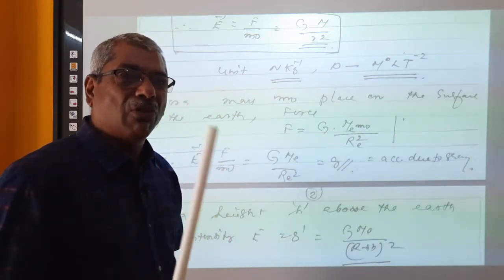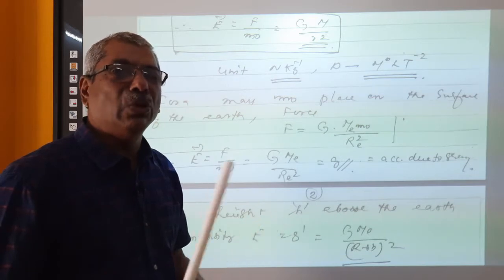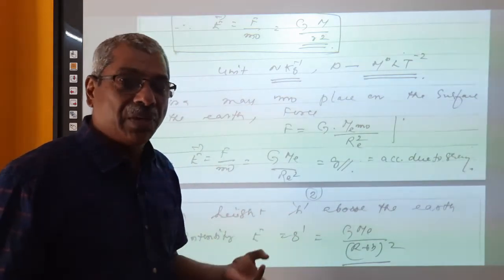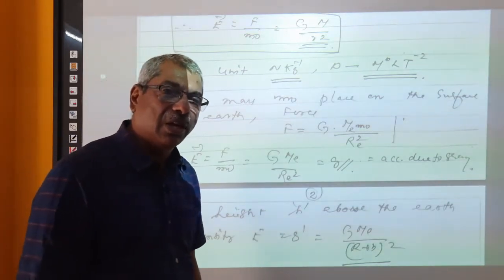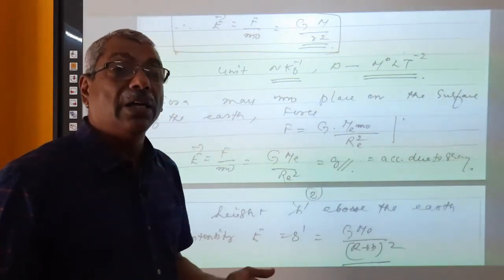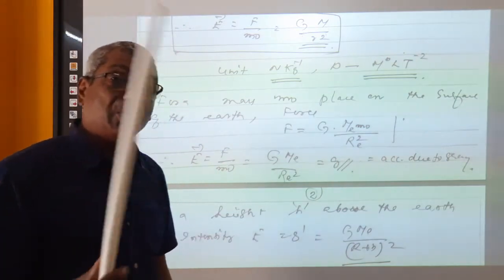So, on the surface of the earth, the intensity of gravitational field is numerically equal to the acceleration due to gravity at that position. So, you can prove this if the question is asked, right? Prove that on the surface of the earth, the intensity of gravitational field is equal to acceleration due to gravity.